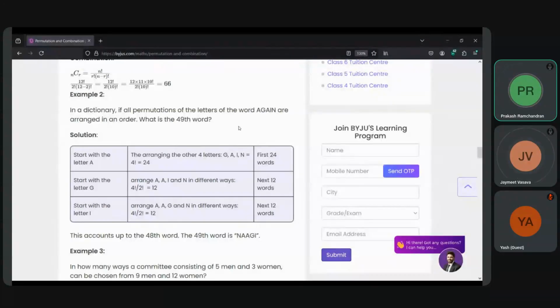You do AAGI, right? Yes. For A you have calculated that it is 4 factorial, arranging the other 4 letters after A, correct? Yes, the first one is A. So in the list starting with A, you got GAIN, so you got 4 factorial.